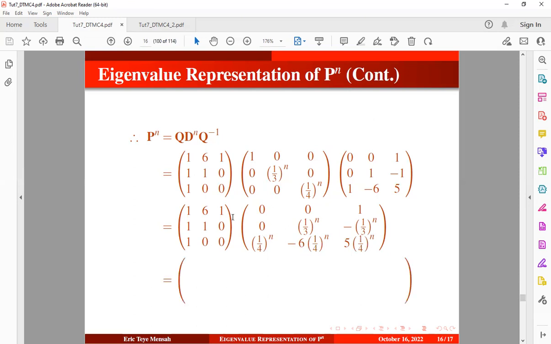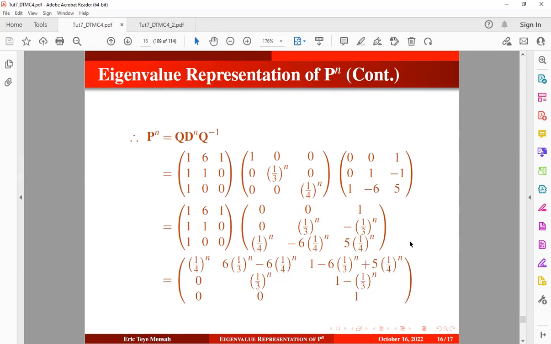So now we're also going to take the product of these two. So first row by each of the columns. So first row by the first column, first row by second column, first row by the last column. Then we pick the second row by each of the columns. So second row by the first column, second row by second column, second row by the last column. Then we pick the last row by each of these columns. So last row by first column, last row by second column, and last row by last column.